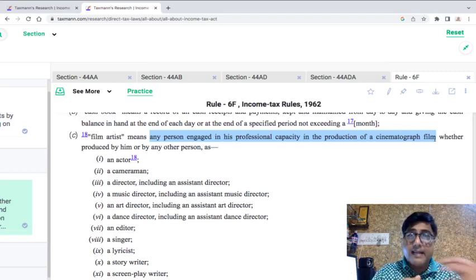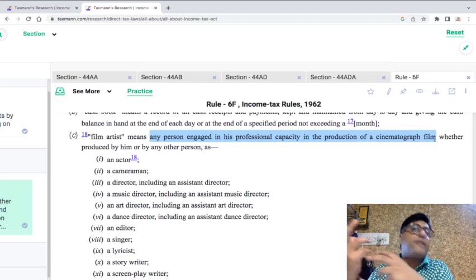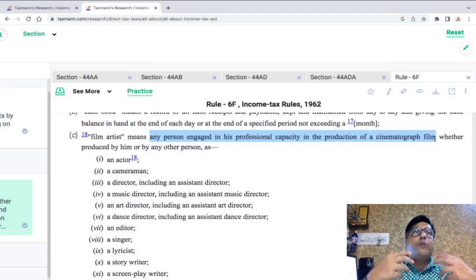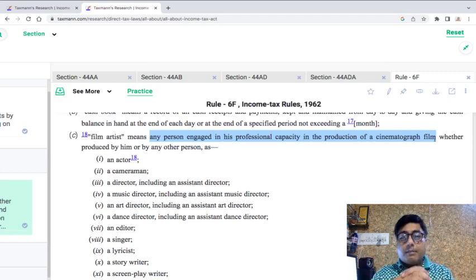Somebody is a singer, but he is not engaged in a professional capacity in the production of a cinematographic film. In that particular case, he might have undergone some formal training for classical singing, and now the gentleman is a singer. Certainly, he is a professional, but he is not a specified professional because he is not engaged in the production of a cinematographic film.